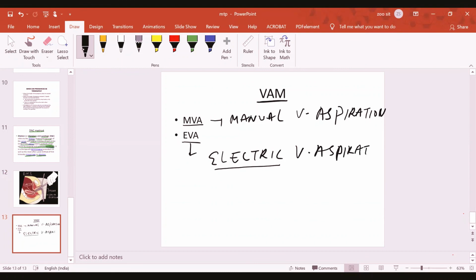So this is about the third method. So 3 methods I explained. One is the aspiration method, then medical termination of pregnancy done with the help of the DNC method, and third is done with the help of abortifacient drugs. I hope that this is clear to you. This was our